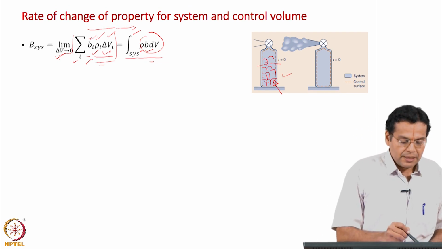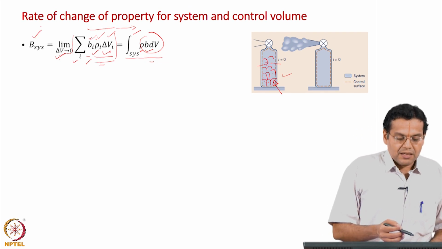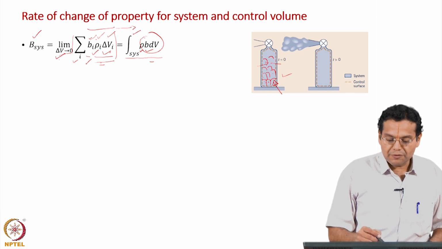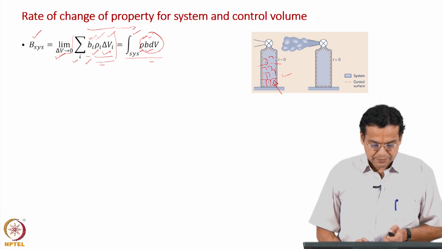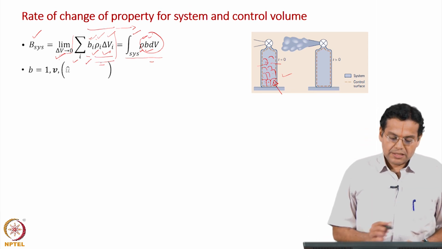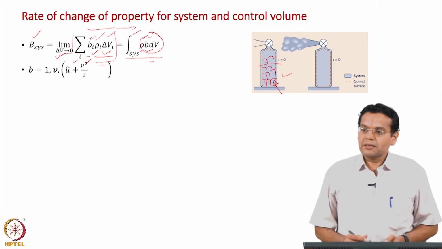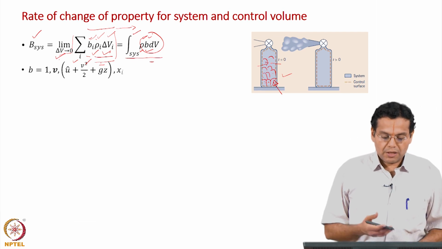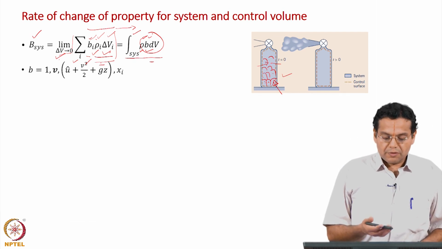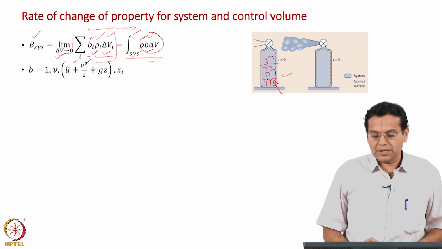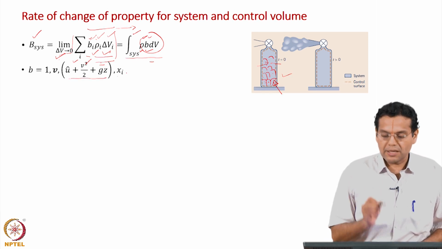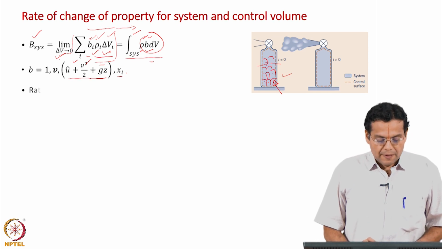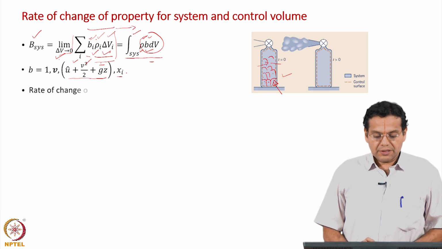What is it that we have done? B system has been represented in terms of the properties rho and small b. As we have seen, b could be 1 for total mass, for momentum it is momentum per unit mass, which is velocity, and then there are the energies per unit mass and mass fraction. Now, what are we going to do?